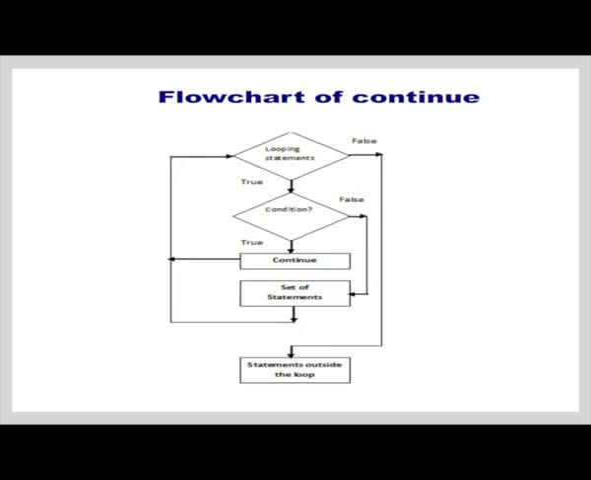So, here you can see the flowchart which illustrates the functioning of continue. As we had for break, we start with the looping statement. If the looping statement itself is false, it comes out of the loop and continues with the statement right after the looping statement. Suppose the looping statement evaluates to true, we check for a condition. If the condition is true, we continue with the next iteration, and if the condition is false, we proceed with the statements after the continue statement and go for the next iteration.